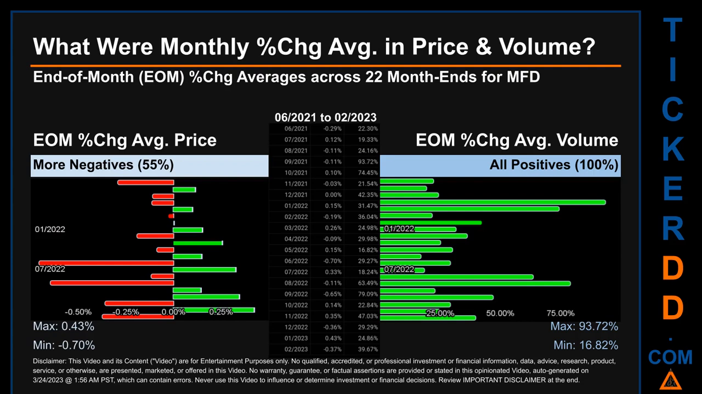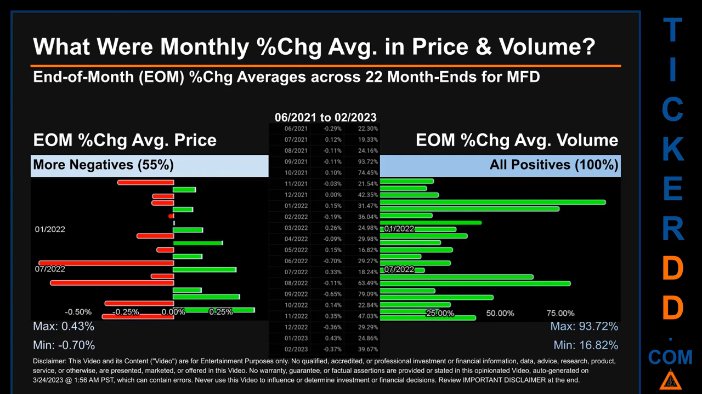What were end-of-month percentage change averages in price and volume for MFD? The monthly average of percentage change in price and in volume were calculated for each of the 22-month ends. That calculation took daily percentage changes and averaged them for each given month. If a month end came out negative, then it means that the month summarily saw a negative change. From 06/2021 to